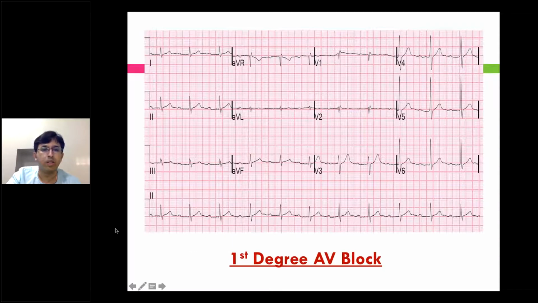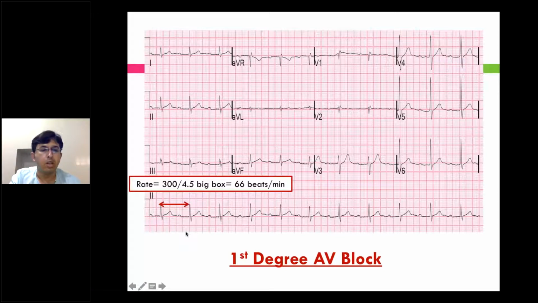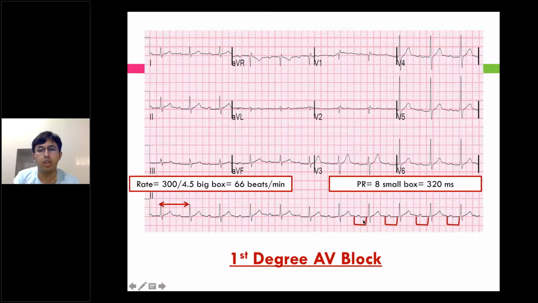So look at this ECG. Here the heart rate is around 60 to 66, 300 divided by 5 big boxes. And look at the PR interval. The PR interval here is around 8 small boxes, which I have marked. Each small box is 40 milliseconds, so 8 small boxes come to 320 milliseconds. Normal PR duration is 120 to 200 milliseconds.